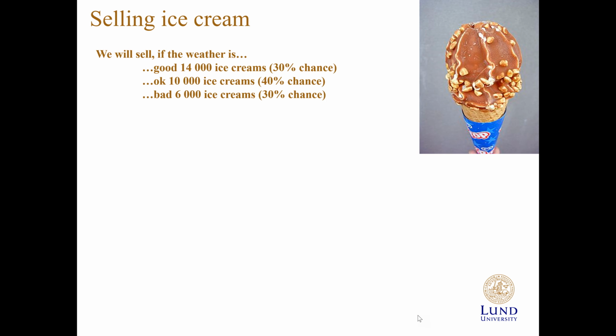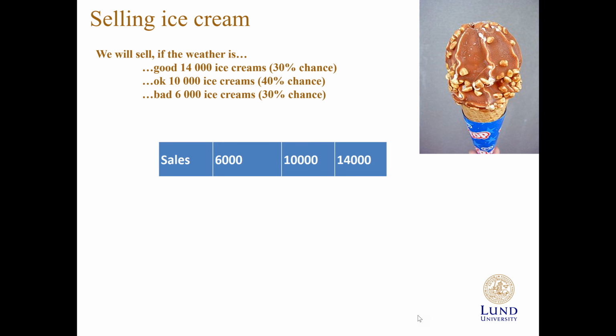Imagine that we're selling ice cream. Now, selling ice cream is weather dependent. If the weather is good, we will sell 14,000 ice creams. We know that there is a 30% chance of the weather being good on a certain day. If the weather is okay, we will sell 10,000 ice creams, and we believe that to have a 40% chance. And if the weather is bad, not that many people will buy ice creams, and we're only selling 6,000, and the probability for that is 30%.